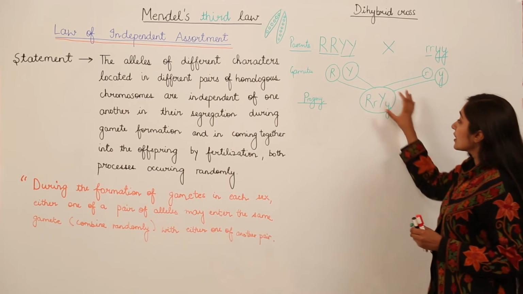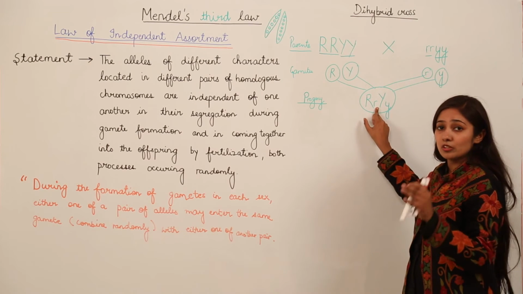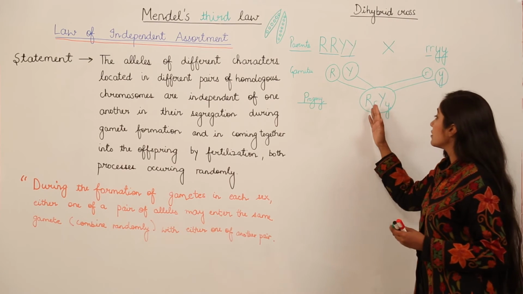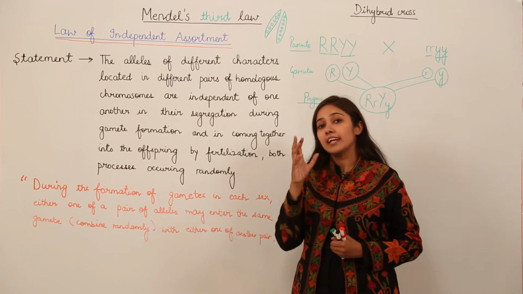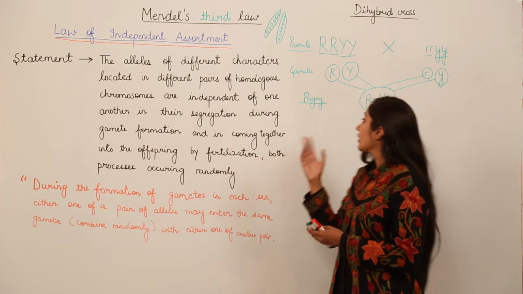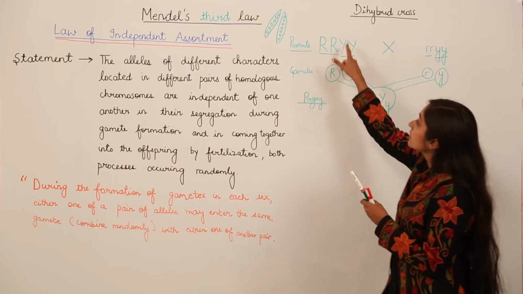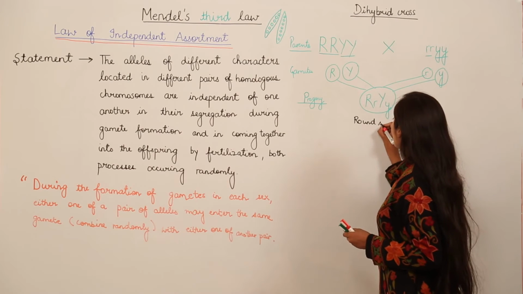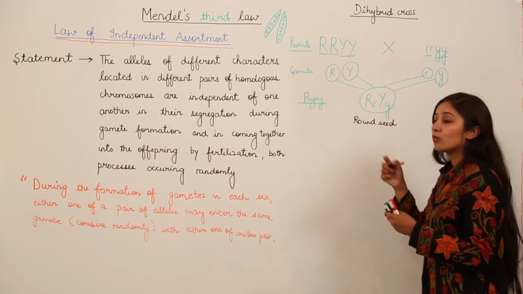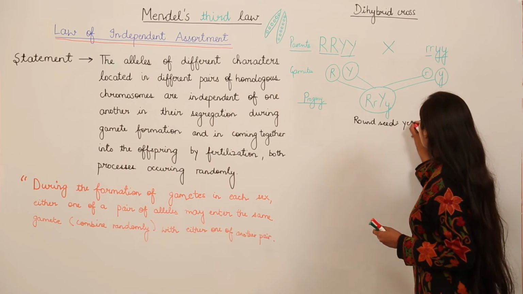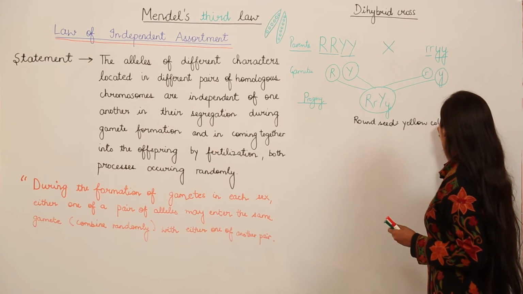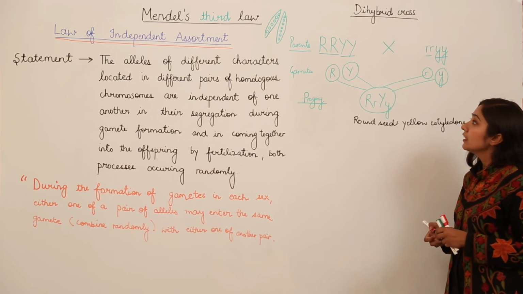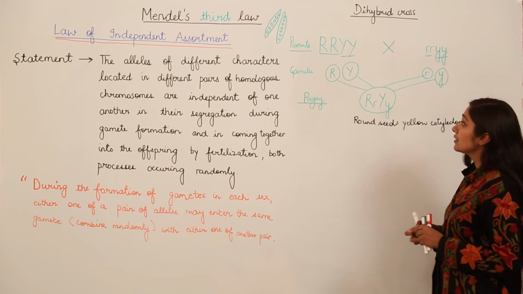As you can see, it has that recessive gene also, but since the dominant allele is present, what is going to happen? The dominant characteristic trait will be expressed. And what is the dominant characteristic trait? Dominant characteristic trait is round seeds and which cotyledons? Yellow cotyledons. So we have round seeds, yellow cotyledons. So now you can make out how this is going to happen.